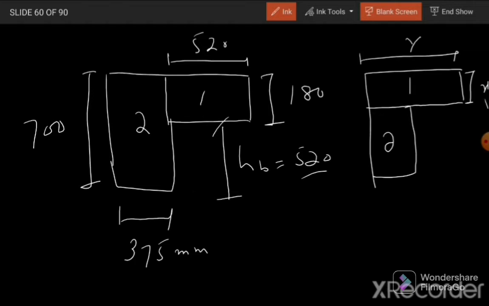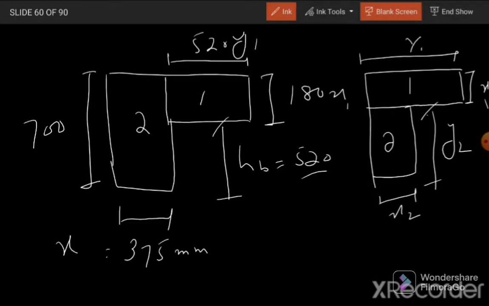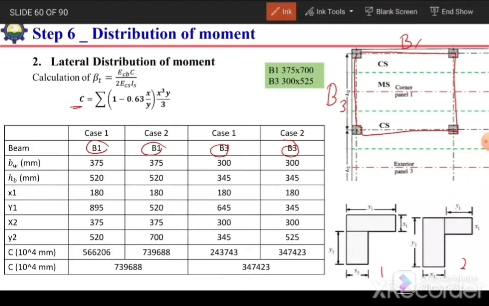So for figure 1 it will be x1 and y1, and here this will be x2 and this one will be y2. Similarly for this figure, this will be x1, this will be y1, and this will be x2 and this will be y2. So the larger will be termed as y and the smaller dimension will be termed as x. So we have decided the shape, so we will consider these two cases: case 1 this distribution, and case 2 this distribution of H beam.